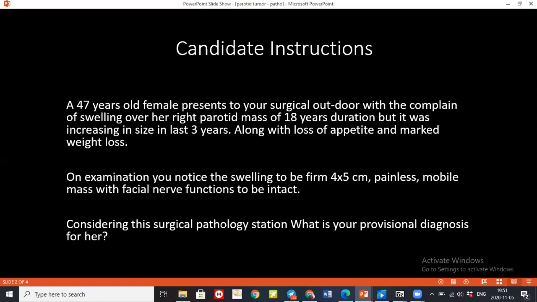In anaplasia, there will be loss of normal tissue architecture, pleomorphism will be present, hyperchromatic nuclei will be present, the nuclear cytoplasmic ratio will be increased, and there will be giant cells. In normal differentiated tissue, the cells will be of the same pattern as normal tissue. In undifferentiated tissue, the cells will not resemble the normal tissue, and there will be an increased number of mitoses, pleomorphism, abnormal nuclei, and more staining. Very good. Excellent.